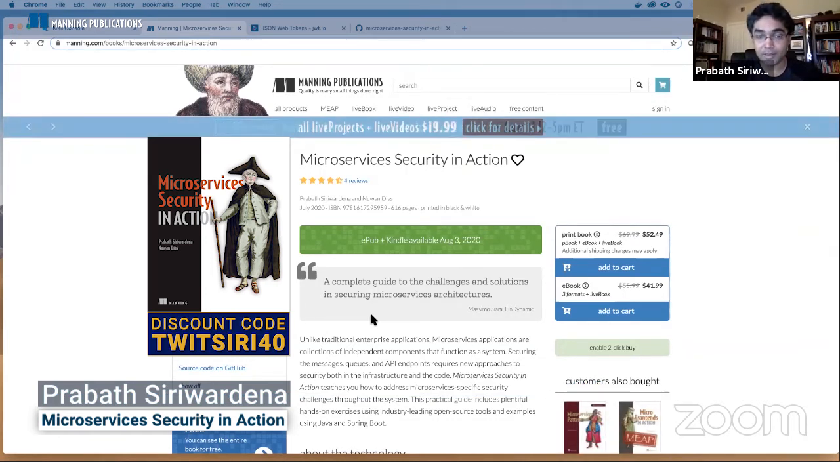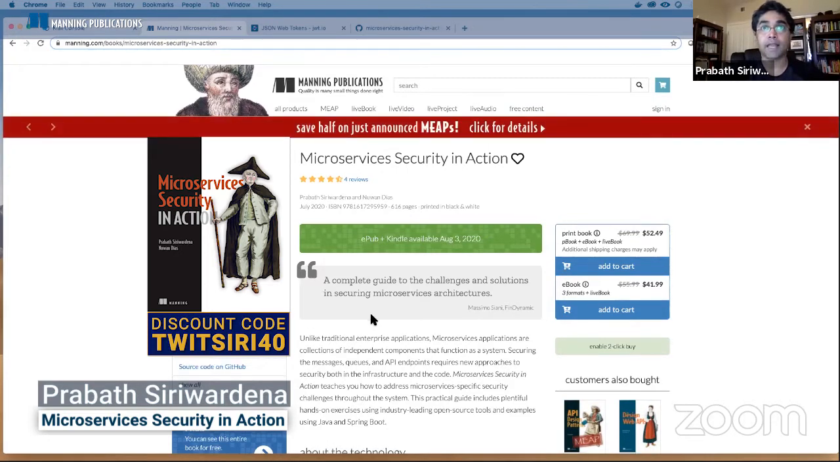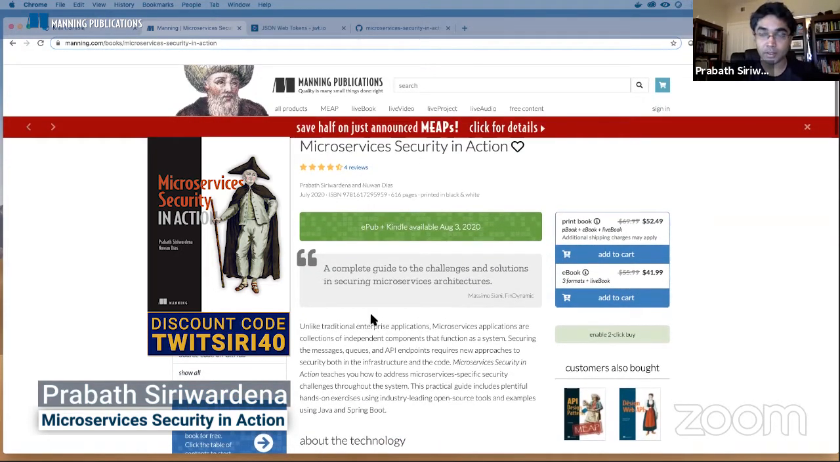I'm Prabath Siriwardena and I authored the book Microservices Security in Action with Nuwan. And the book is released now. I think last week it got released from Manning side, and it will be available on Amazon first week of August. So you can pre-order from Amazon even now.